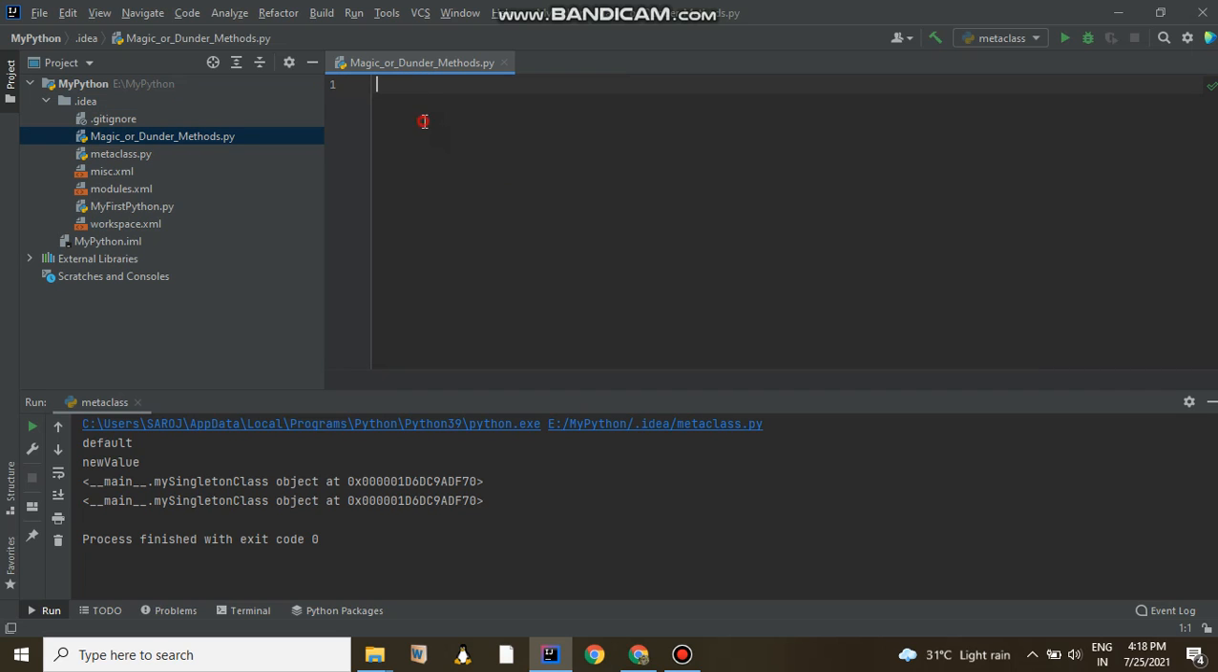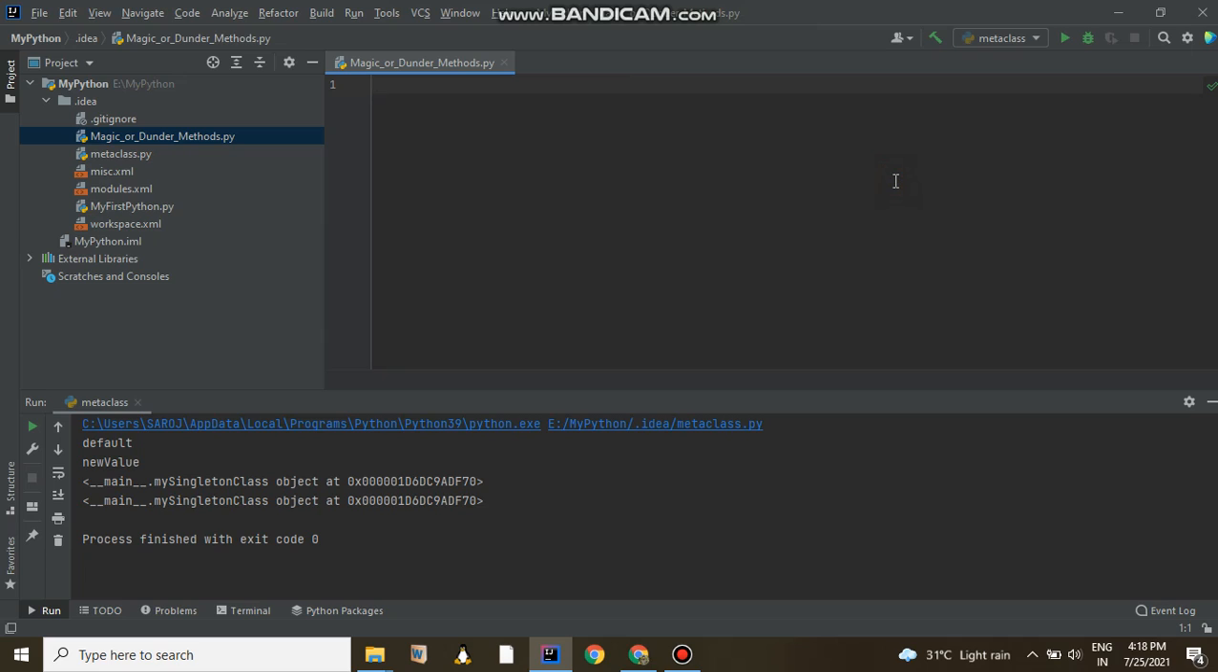Okay, I have created a new file here. So as of now we have encountered a lot of such methods which start with double underscore and also end with a double underscore. Those kind of methods are made to be called internally, and these methods in Python are known as magic or dunder methods.